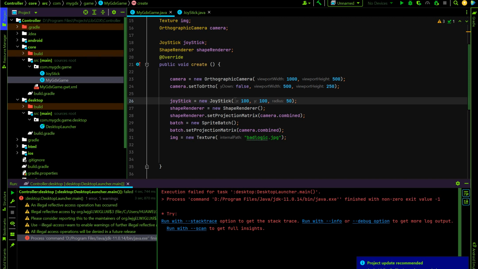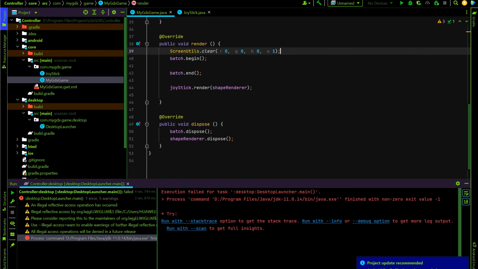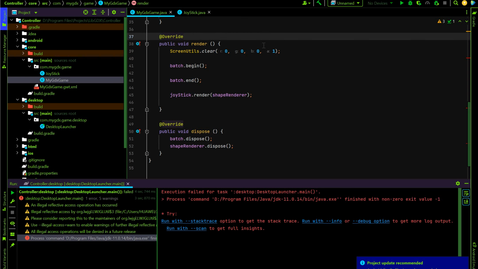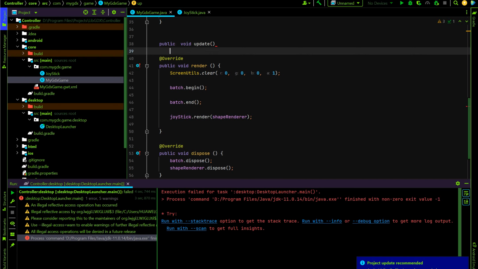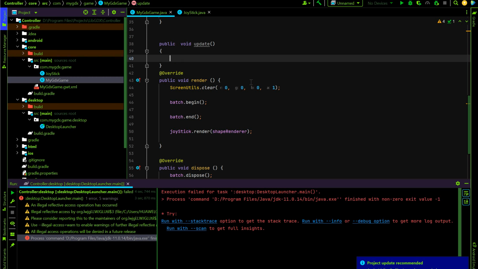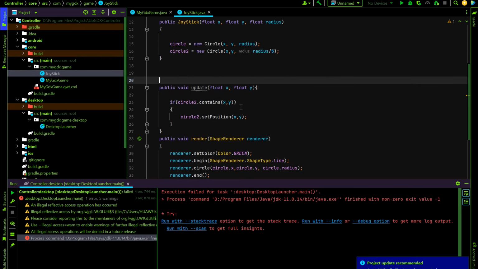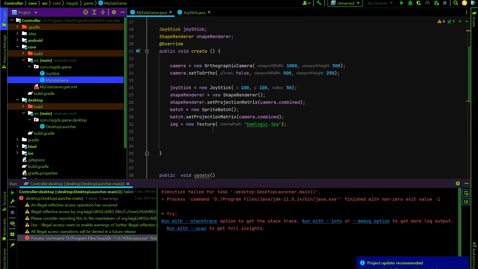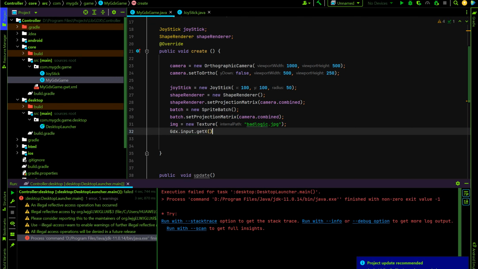Let's return to my GDX game Java, and we will update the joystick before everything. So actually you can create an update method there. Create public void update. Okay. So guys, as you can see, that is wanting x and y parameters, but you can't send Gdx.input.getX or getY, because that won't work.